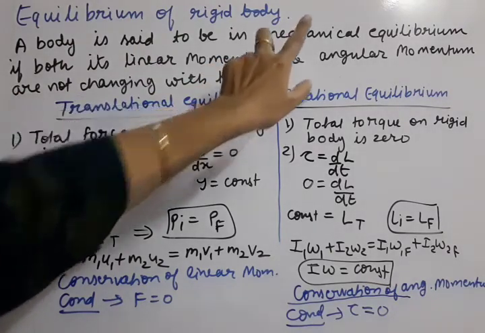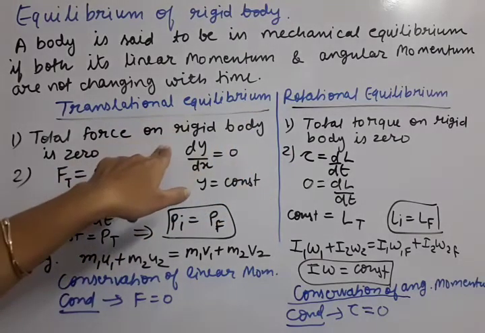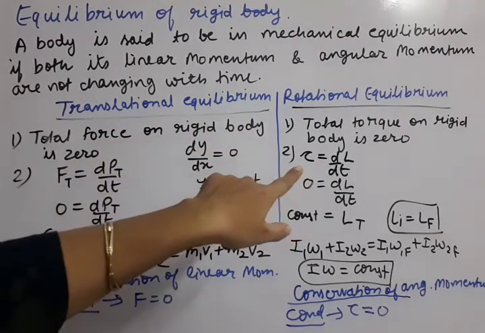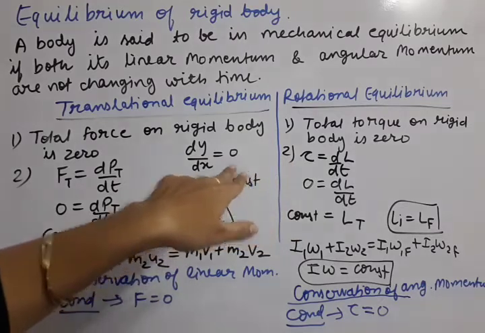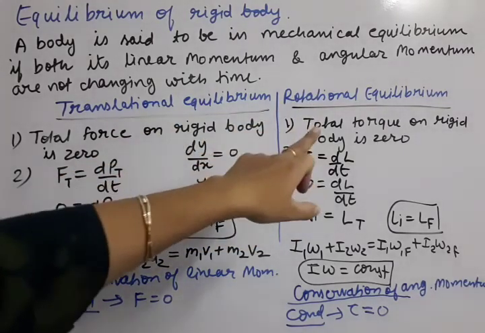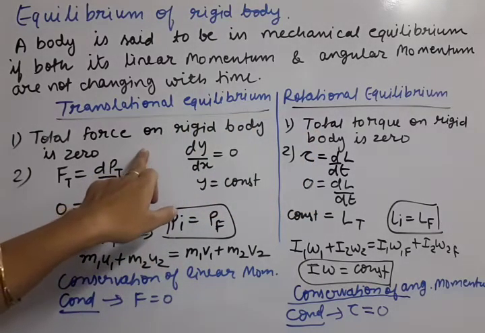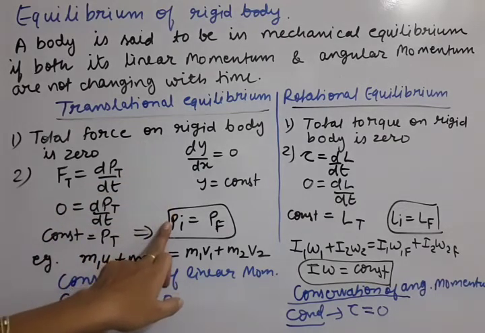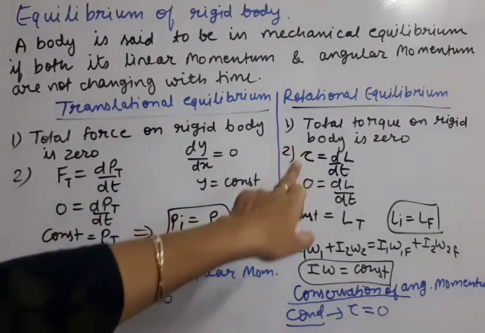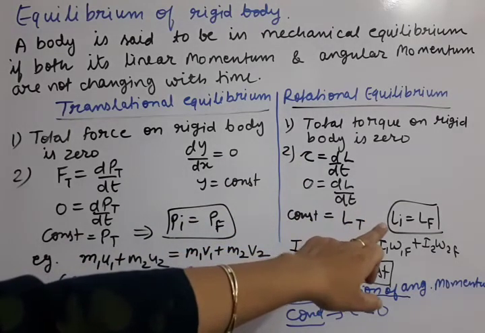Mechanical equilibrium is that the body should have both types of equilibrium, whether it is in linear motion or in rotational motion or in both. Translational equilibrium means force should be 0, rotational equilibrium means torque should be 0. If force 0 is required, the linear momentum should be conserved, and if torque 0 is required, then angular momentum should be conserved.